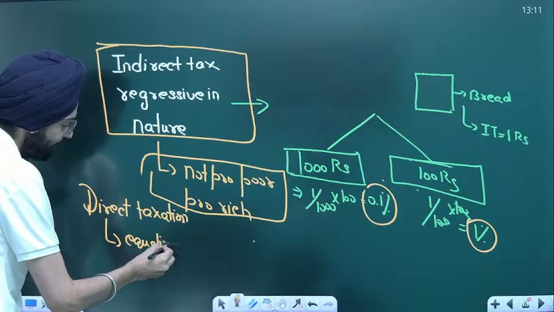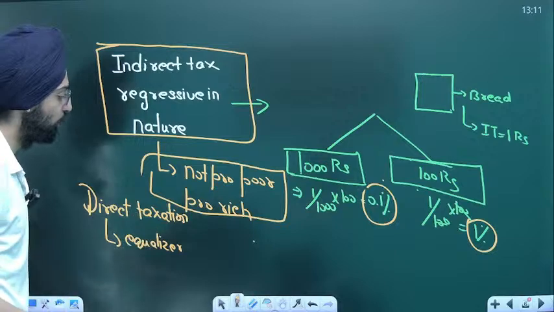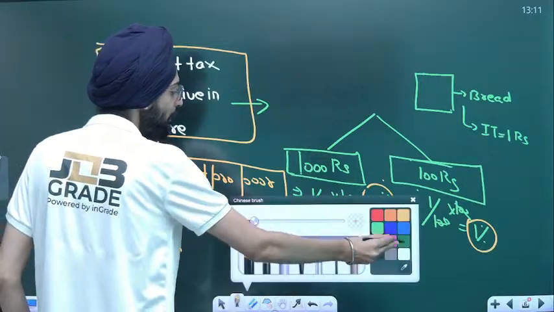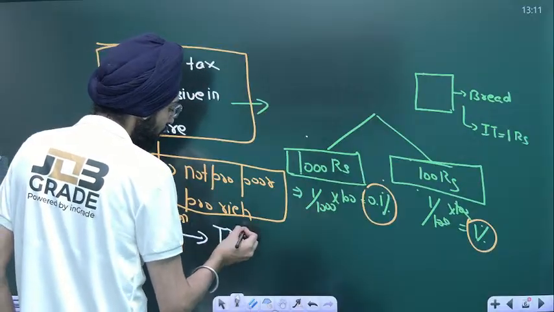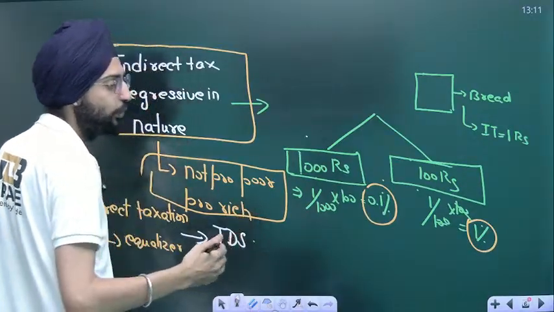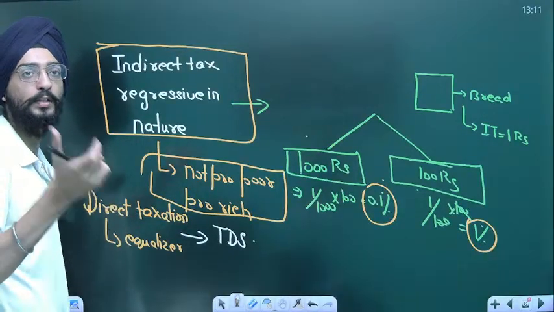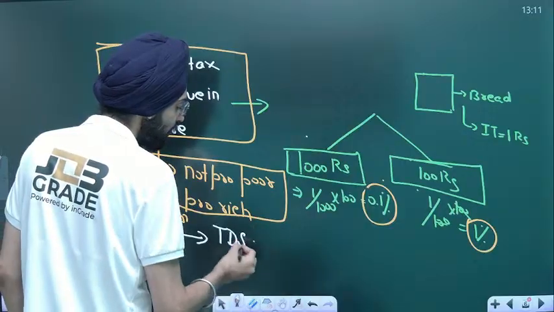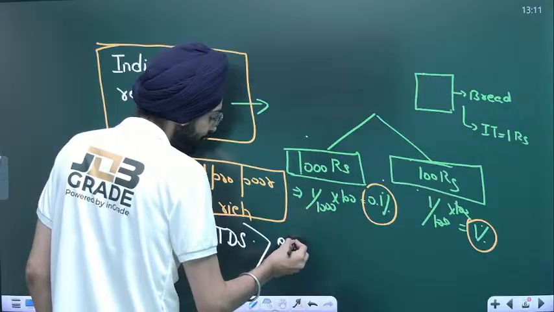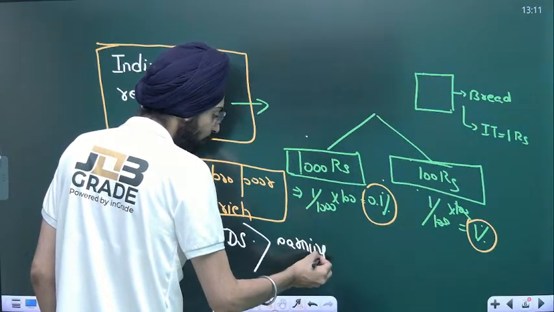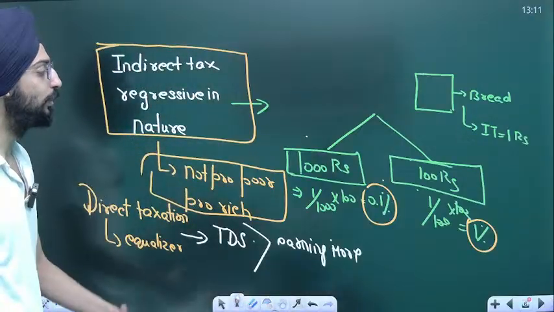Because again, who's going to pay more TDS? A person who is earning more. TDS is tax deducted at source. Whenever you receive a salary slip, a certain part of your income is deducted because it has to be paid as taxes. So TDS is being paid by those who are earning more. So it's a great equalizer, a great leveler.